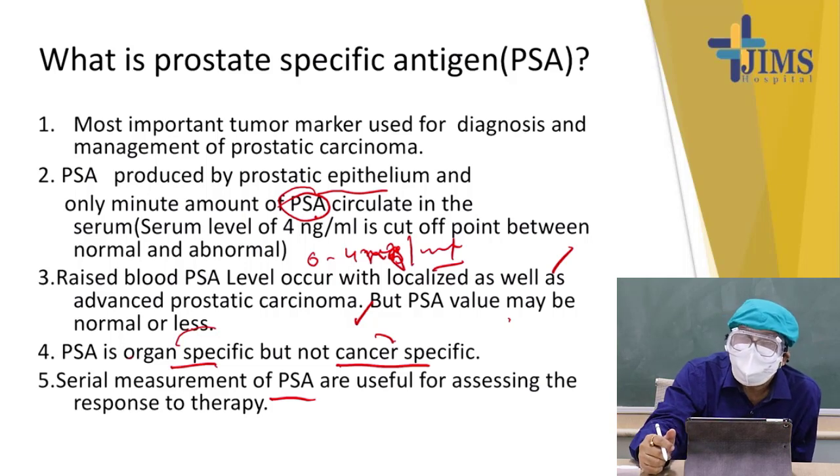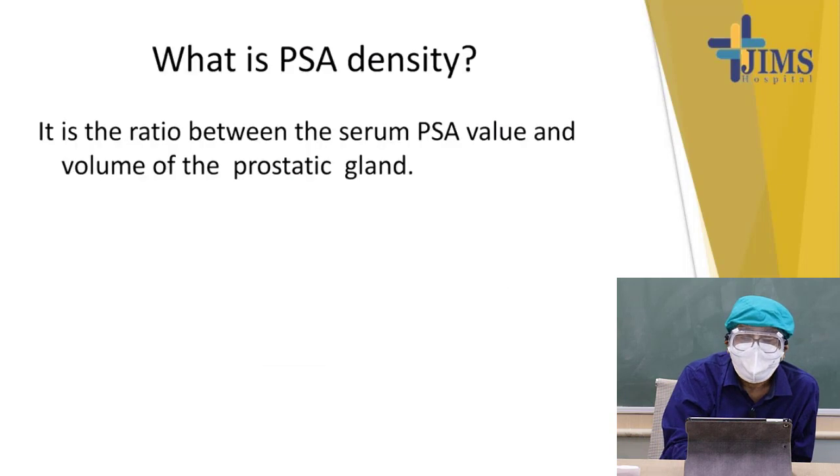The importance of PSA is to some extent in the diagnosis of prostatic carcinoma, but the main importance is that when the patient is given therapy, serial estimation of PSA is important to see the response to therapy. What is PSA density? It is the ratio between serum PSA value and the volume of the prostatic gland.